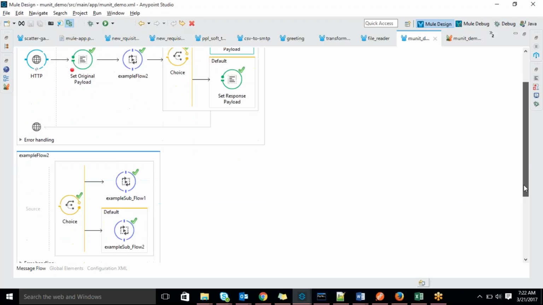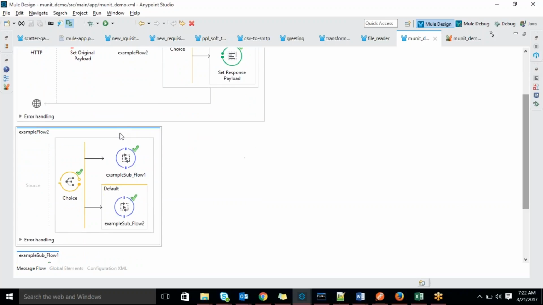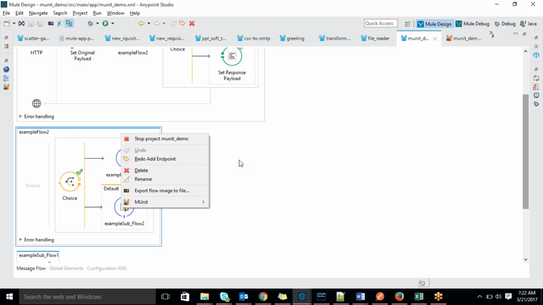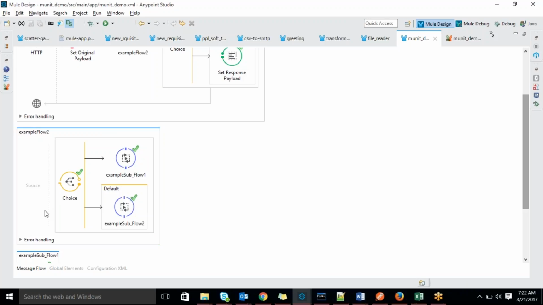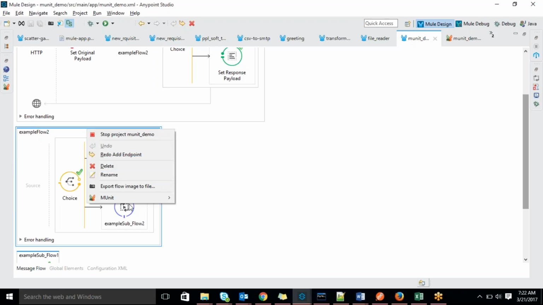So how to write the test cases? Once your flow is done and everything is working as expected, if you have a deployment, everything is working fine. Then right click here. If you right click on the bottom one, it won't give the option; you have to right click on the top one. Then you will get an option, MUnit. Can you see that option? MUnit, then create a new suite.